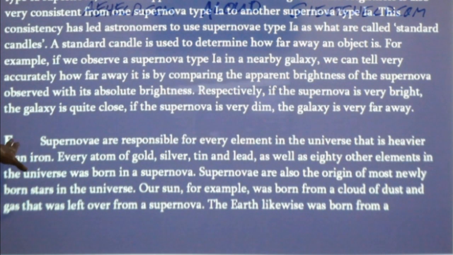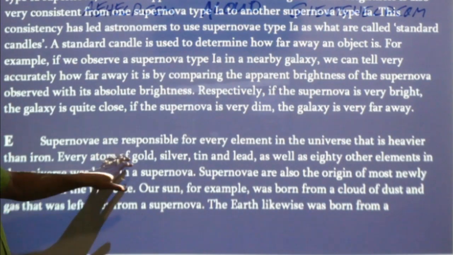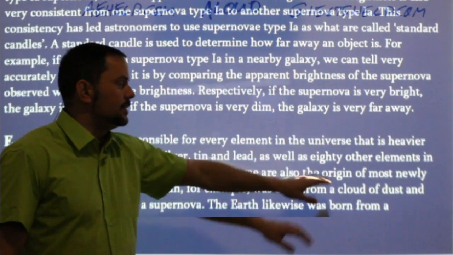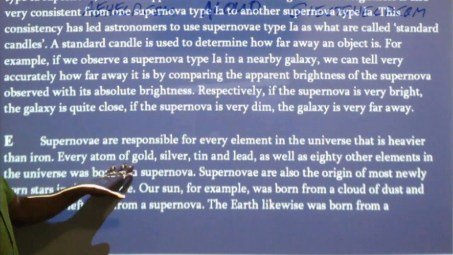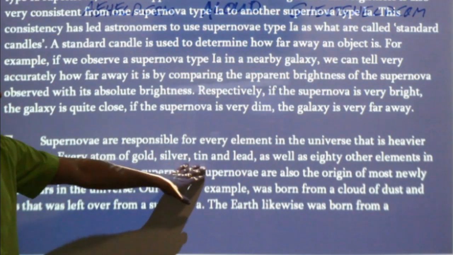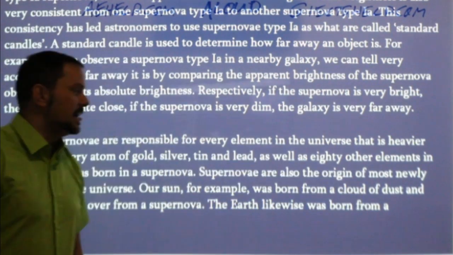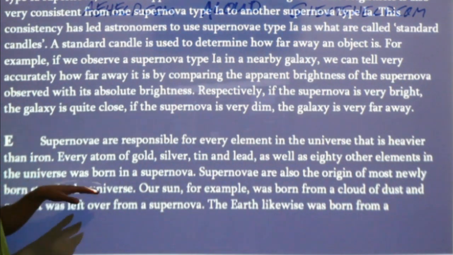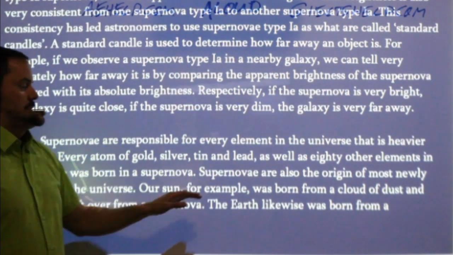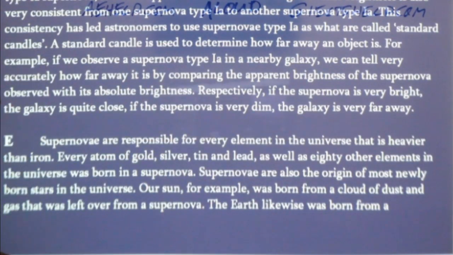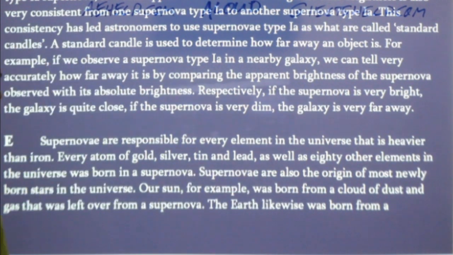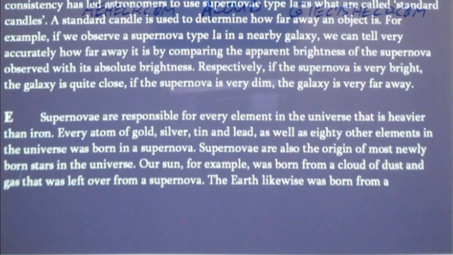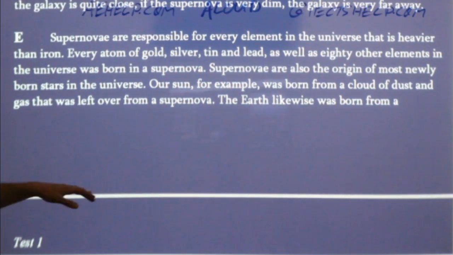Here we go. E. Supernovae are responsible for every element in the universe that is heavier than iron. Every atom of gold, silver, tin, and lead, as well as 80 other elements in the universe, was born in a supernova. Supernovae are also the origin of most newly born stars in the universe. Our sun, for example, was born from a cloud of dust and gas that was left over from a supernova.